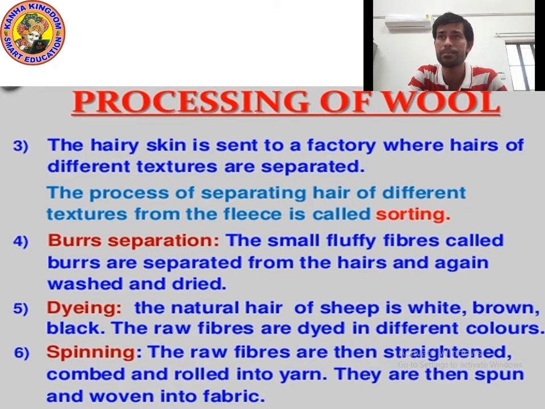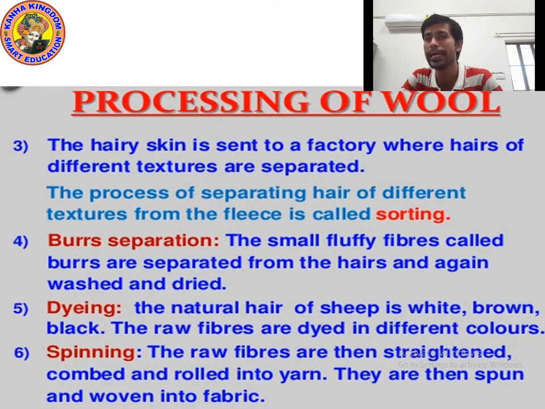Fourth step is burr separation. What is the meaning of burr? The small fluffy fibers are called burr. So then we do separation of burr. The small fluffy fibers called burr are separated from the hair, and it is again washed and dried.